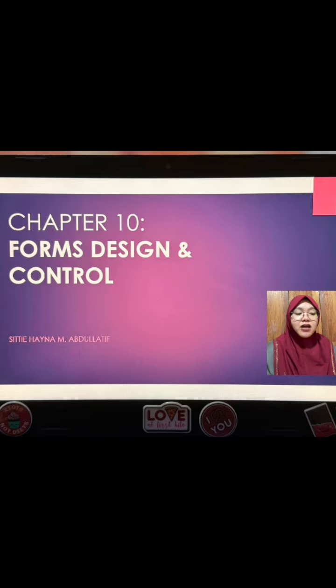The efficient and economic operation of an office is based on the form's design. Likewise, the form should be designed in such a way that it can be easily filled up and processed. For that, the office forms should be designed properly. Hence, it is the duty and responsibility of the Forms Control Officer or Forms Control Department to design the form properly and spend much of their time in form designing.